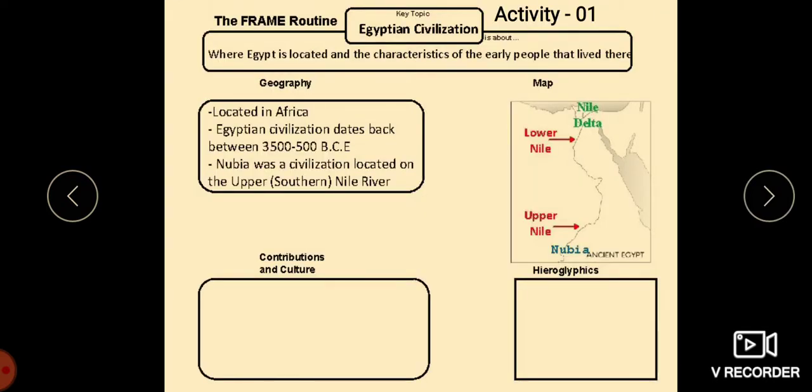So this is one activity that I have given to you, activity 1. What you have to do is write the lesson name, Egyptian civilization, and you will write it as activity 1. Where Egypt is located and the characteristics of the people who lived there. So you have to copy this geography, where it is located, and draw the map only so much. Here you will write about the contributions of the Egyptian civilization and their culture and hieroglyphics. What do you mean by hieroglyphics and what is it?